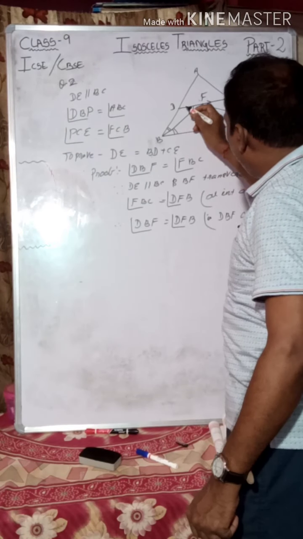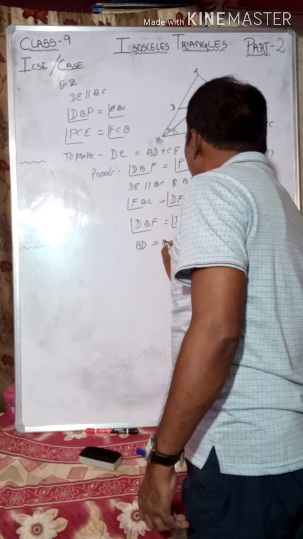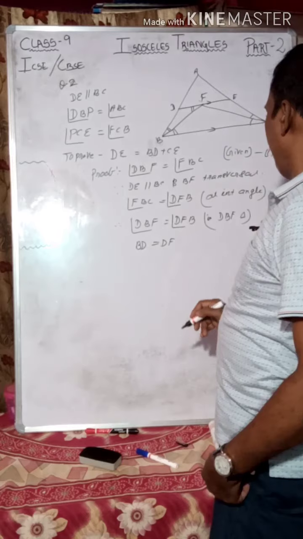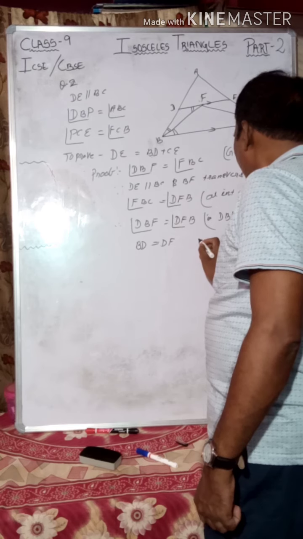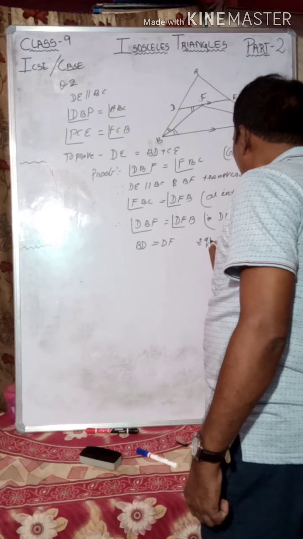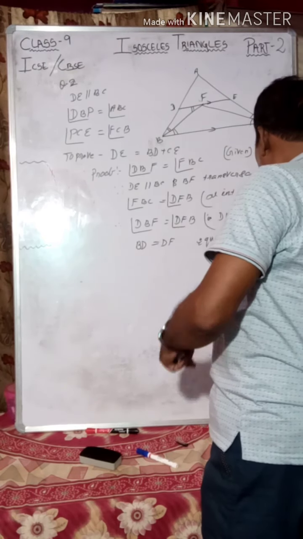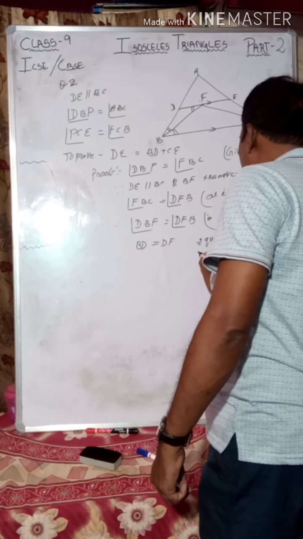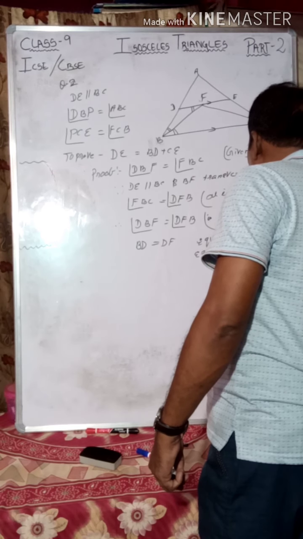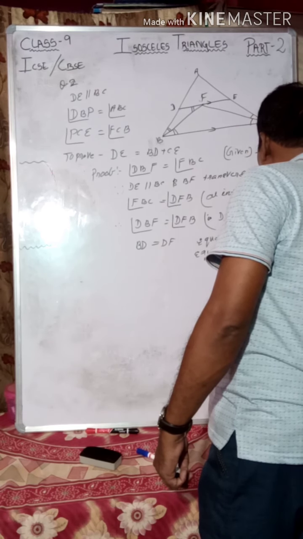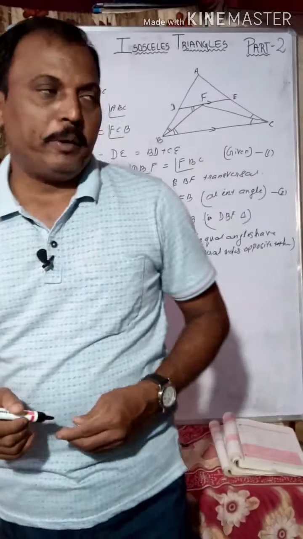So BD is equal to DF. Equal angles have equal sides opposite to them.